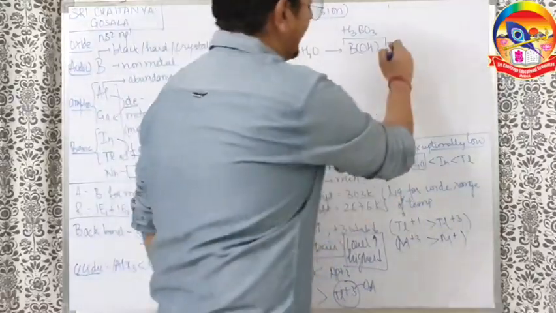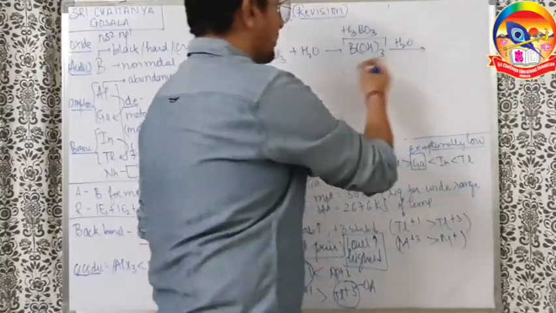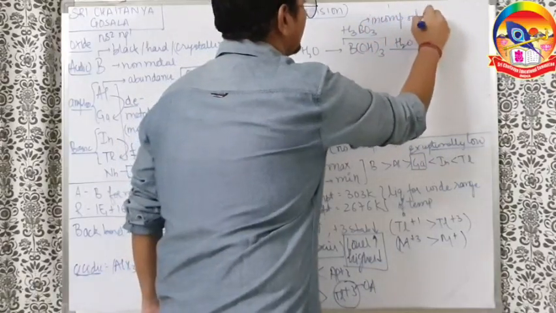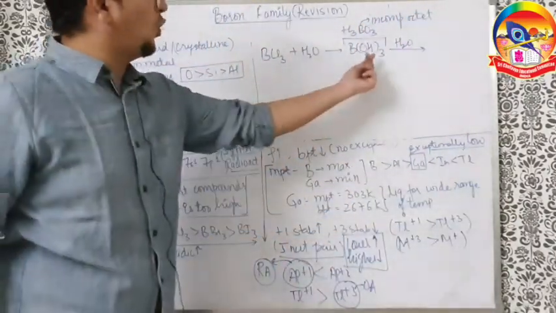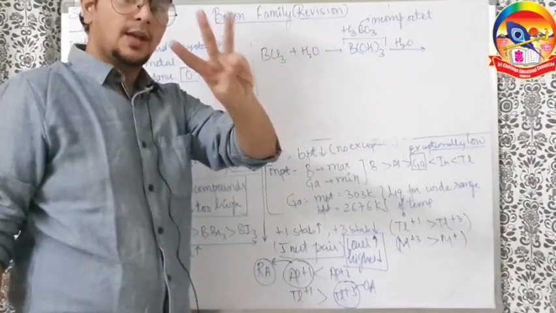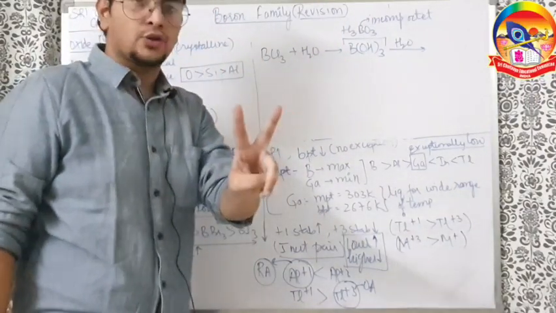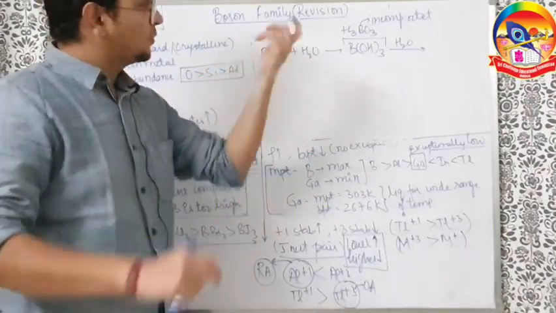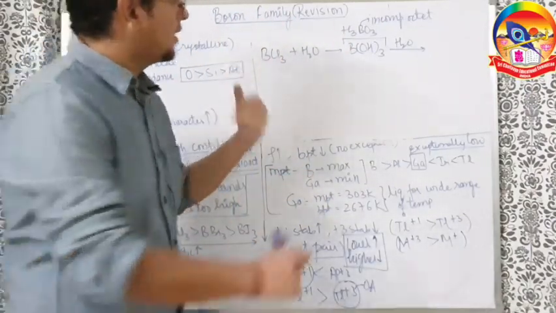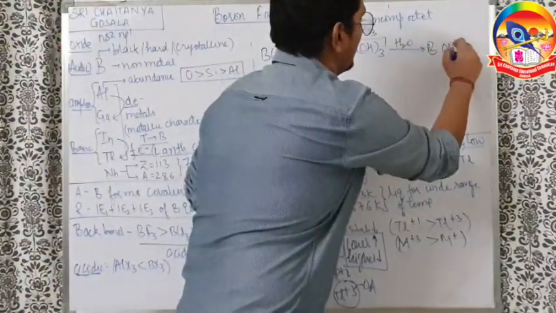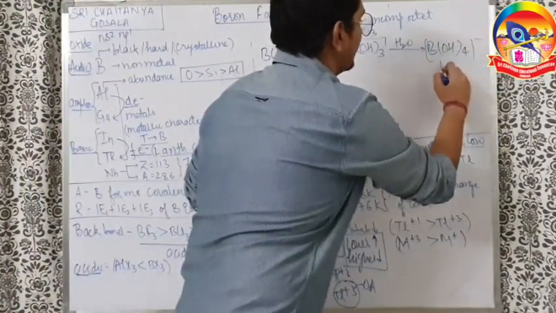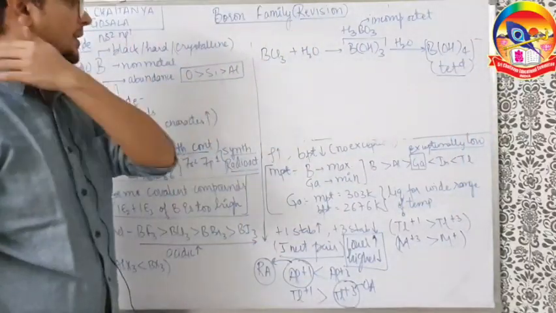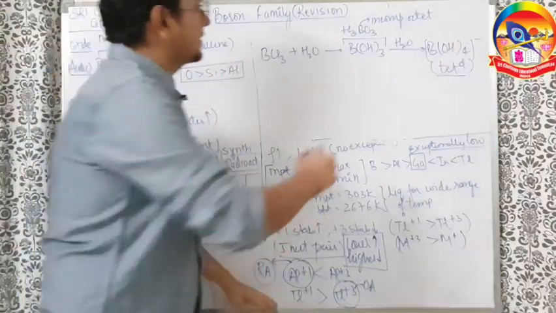Now boric acid reacts with more water, and the problem is that the boron here has an incomplete octet. B(OH)3 means boron made 3 bonds, each bond has 2 electrons, so 3 bonds means 6 electrons. Octet means 8, so basically it likes to make one more bond. So it will take one more OH to make B(OH)4 minus. It is a tetrahedral structure with sp3 hybridization, and this is the reaction that happens here. Next, this is boric acid.